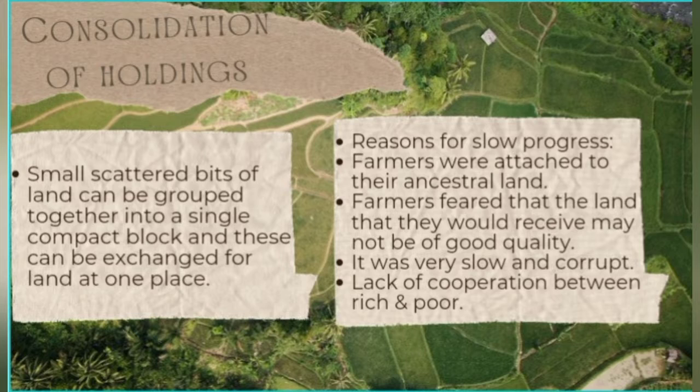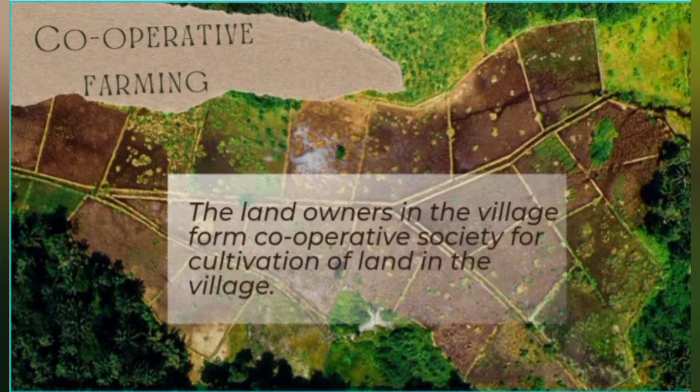Then the farmers feared that the land that they would receive may not be of good quality, and it was very slow and corrupt. That means dishonesty existed. So the people thought they might be cheated because they might receive land of less quality than their own land's quality. Then lack of cooperation between rich and poor. So the rich and poor were not in harmony. They were not cooperating. So that also led to the slow progress.